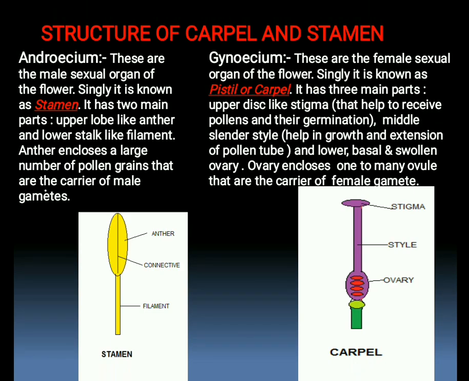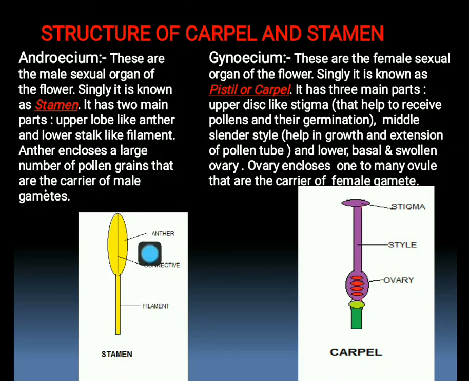So androecium is the male sex organ of a flower, and singly it is known as stamen, because all the stamens of a flower together are known as androecium. So it has two main parts. You can see in the diagram, this is the structure of stamen. The upper lobe-like structure is the anther, having different lobes connected by a connective, and the lower stalk-like structure is the filament. So basically it has two important parts, anther and filament.